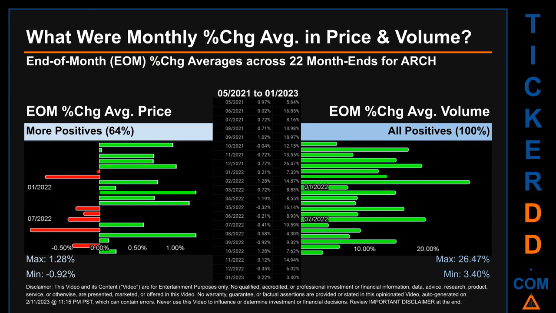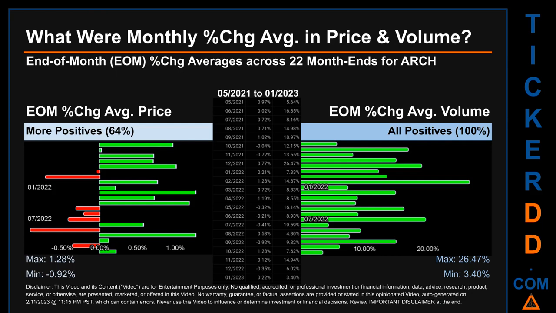What were end-of-month percentage change averages in price and volume for ARCH? The monthly average of percentage change, in price and in volume, were calculated for each of the 22 month ends. That calculation took daily percentage changes and averaged them for each given month. If a month end came out negative, then it means that the month summarily saw a negative change.